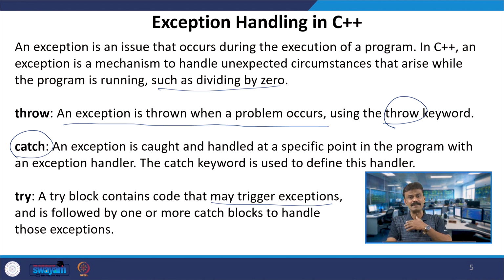But there may be several exceptions, like I talked about no memory. The exception will be thrown and caught by the keyword catch, and it will be handled at a specific point inside the program with an exception handler. So, we use the catch keyword, which is used to define this kind of handler. So try, throw, catch in C++ plays a vital role in handling exceptions.